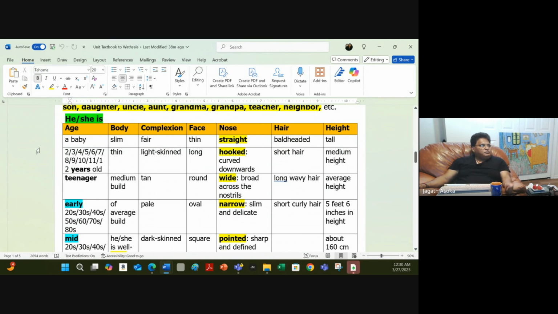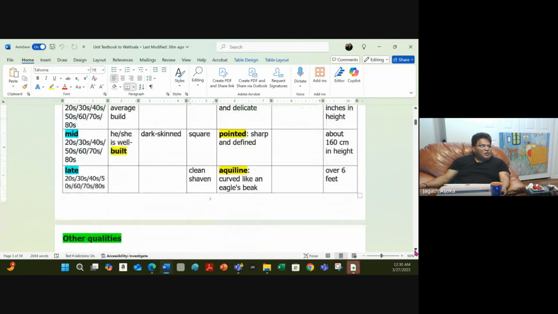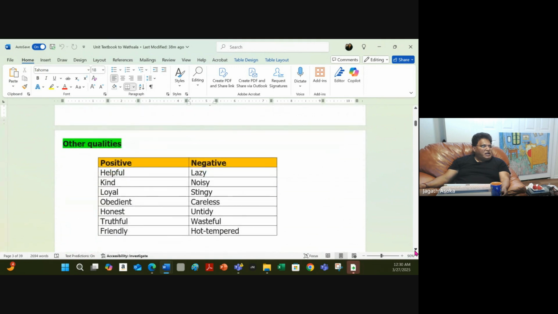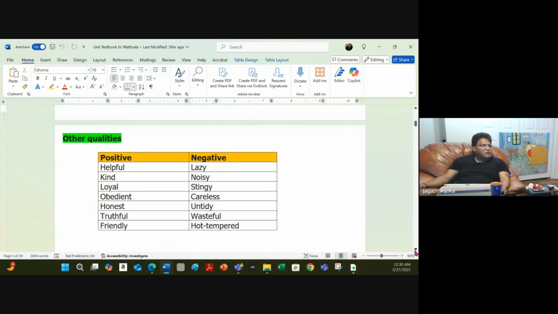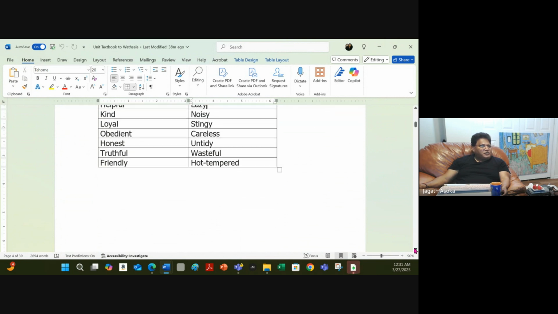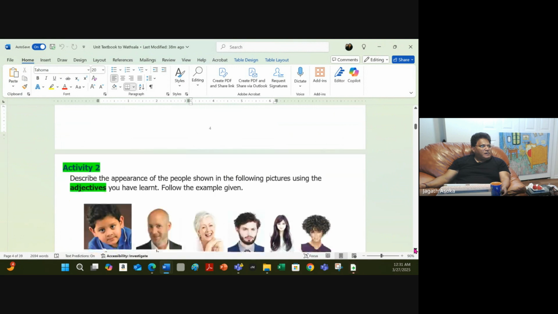You can say, for example, I'm a teenager, medium build, tan, I have a round face, my nose is wide, my hair is long and wavy, and I'm of average height, right? We did this exercise, okay? Then other qualities that are helpful to describe people, there are positive ones, negative ones. So take a look at that again in your previous videos to get an idea.